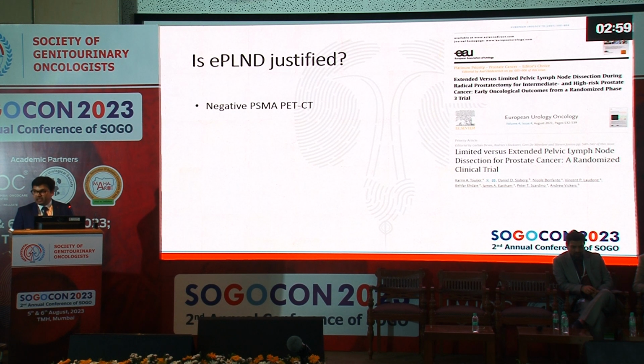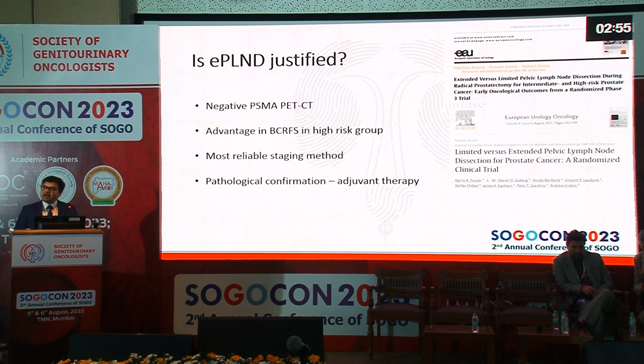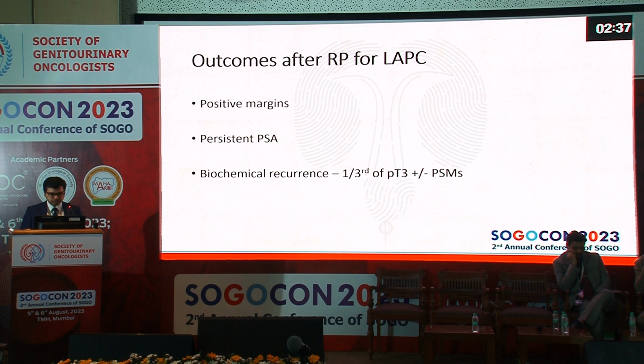I think yes, and the guidelines also say the same thing, because they have been shown to have an advantage in the biochemical recurrence-free survival, especially in the high-risk patients. It is the most reliable staging method because you're actually seeing the tumor under the microscope rather than a signal on a PET scan. And if you have pathological confirmation of lymph node invasion, you can start adjuvant therapy early.